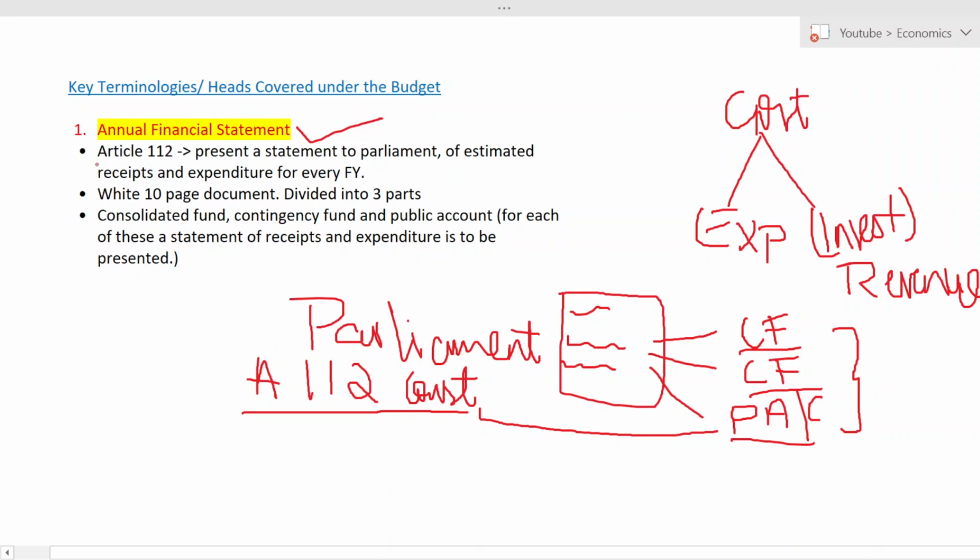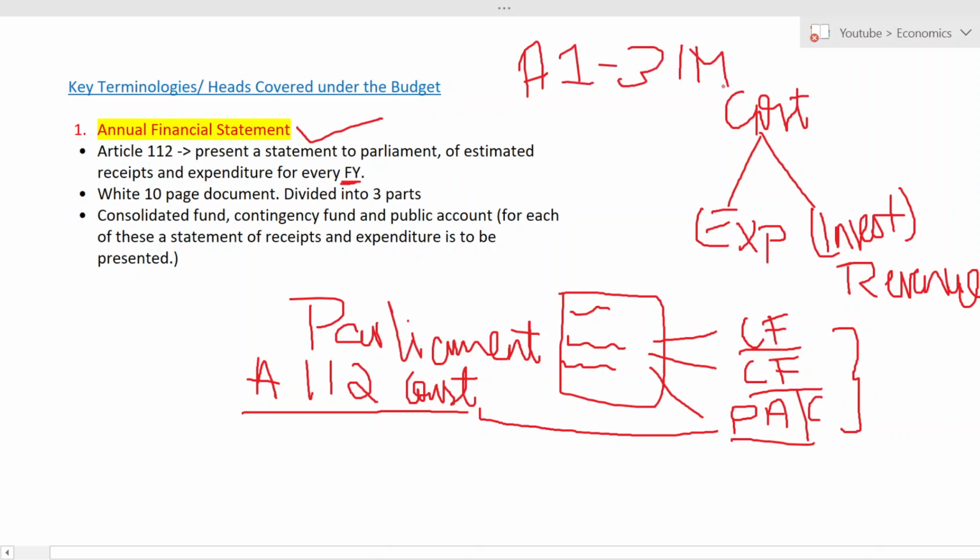So this says that Article 112 presents a statement to Parliament of estimated receipts and expenditure for every year. So they are saying that according to Article 112, you have to submit a statement after doing an estimation of receipts and expenditure for every year. They have said that every financial year. So can you tell me what is the financial year, when it starts and when it ends? Starts on April 1st. It ends on 31st March.